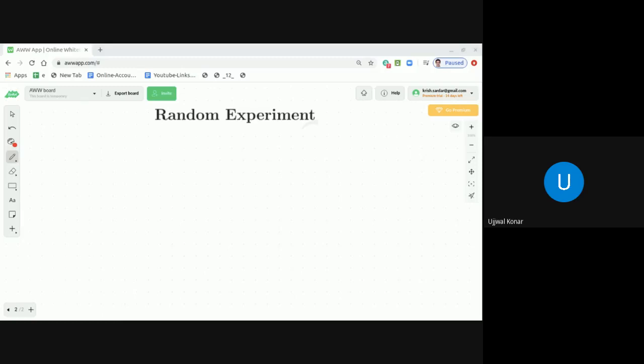Correct? For example, what I said a few minutes back, that I want to go to the Mysore college. There, I cannot say that I started from Bangalore towards Mysore college and I reached Chennai. It is impossible, right? So that experiment cannot be random. It is definite that I am reaching Mysore. Correct?